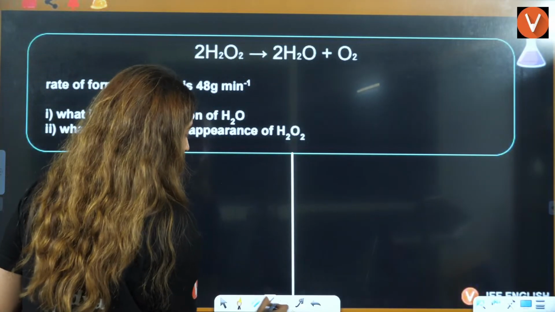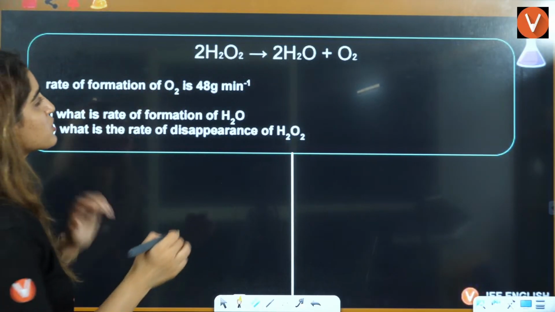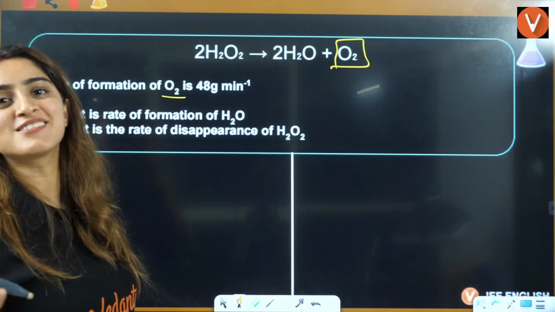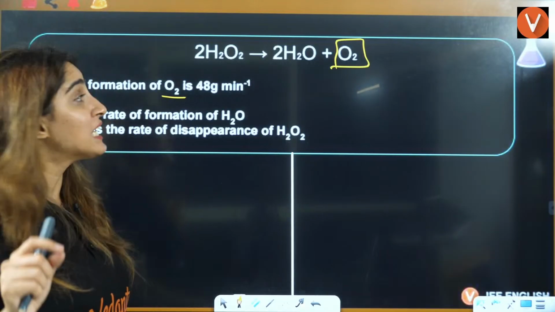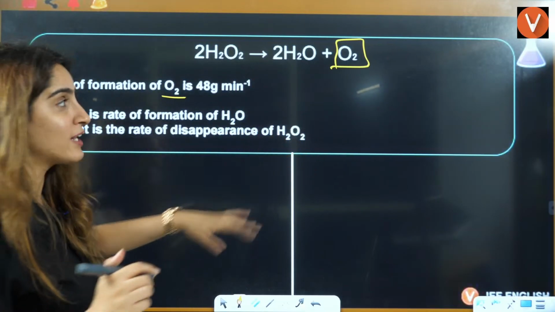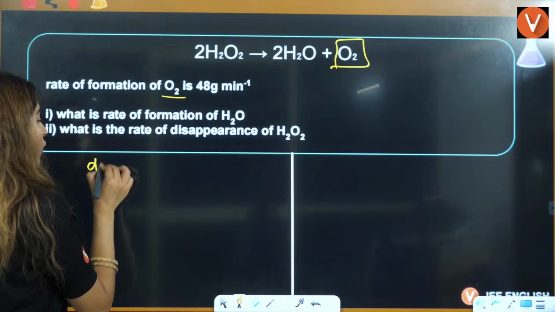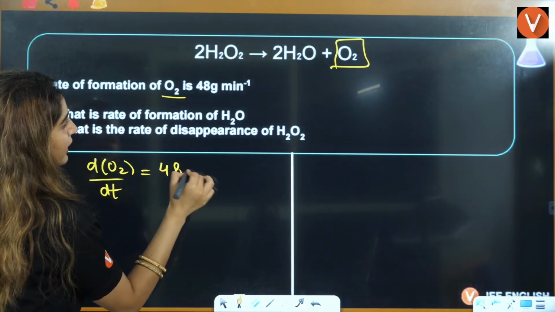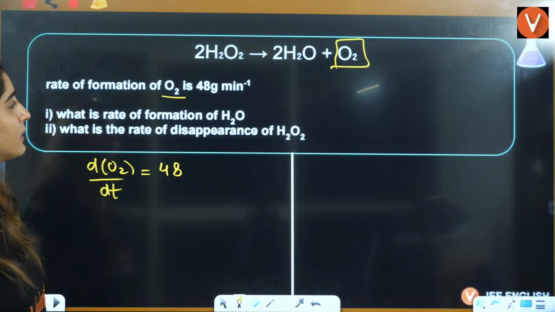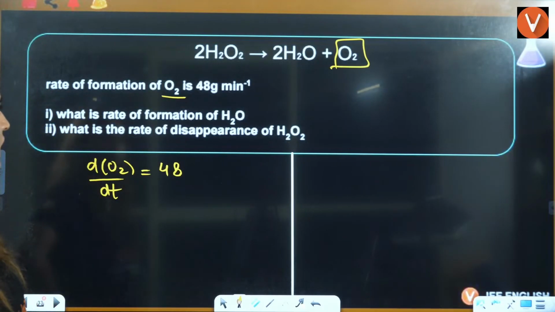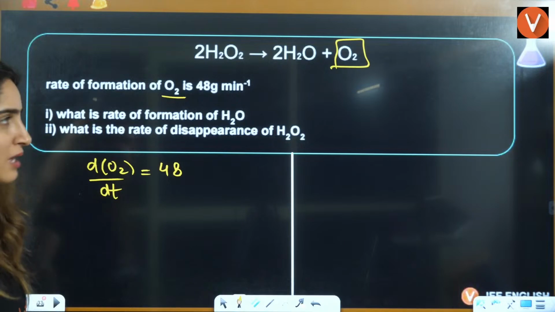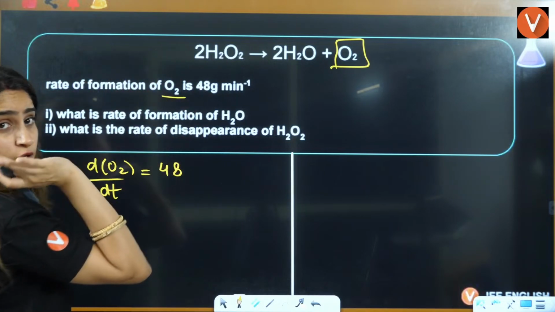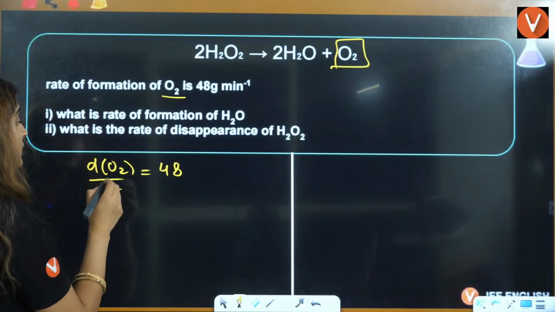And what is given to us? Rate of formation of O2. O2 is getting formed. It's not like O2 will always have minus dO2 by dt. Here it is getting formed, it is on the product side. So here dO2 by dt is given to you, that is 48 gram per minute. Concentration is given in mass, that is gram per minute. Perfect. We will also give the answer in gram per minute.